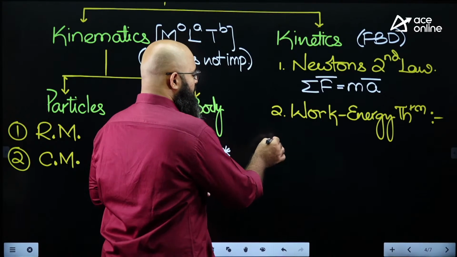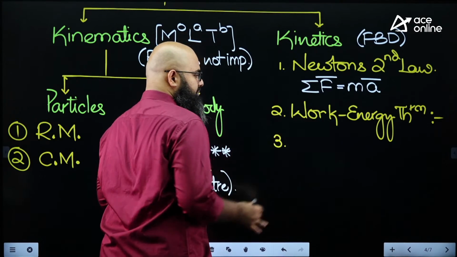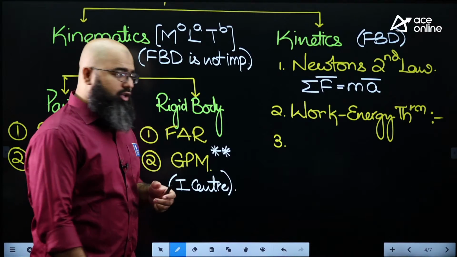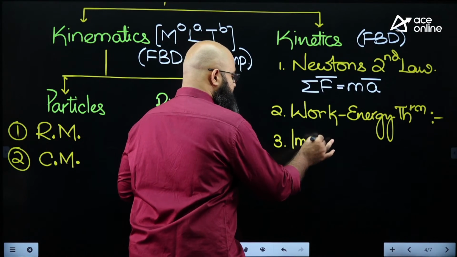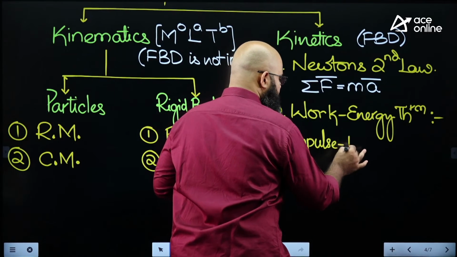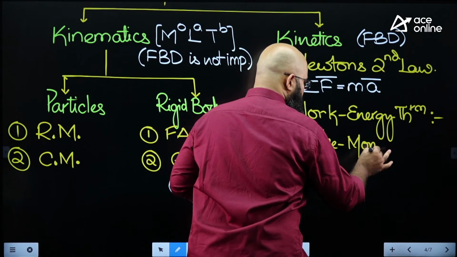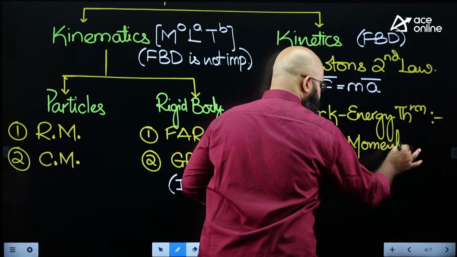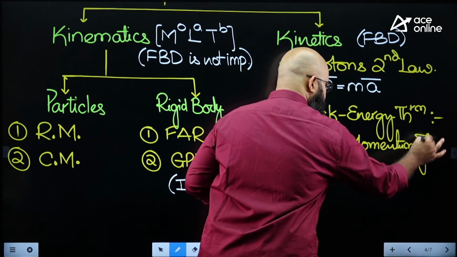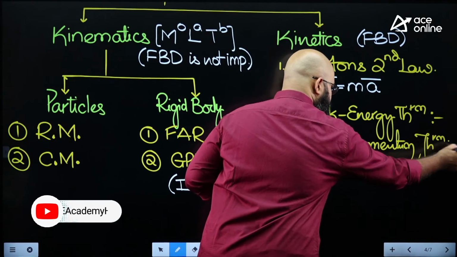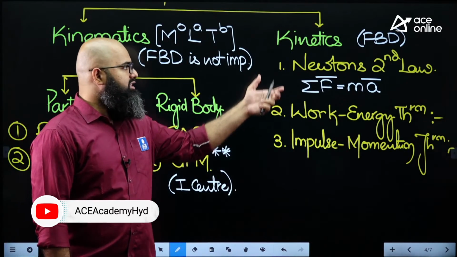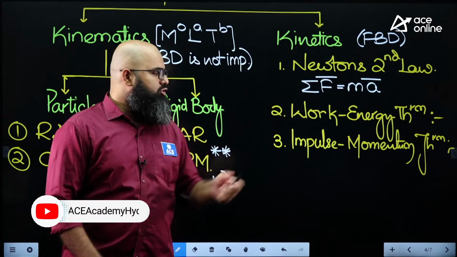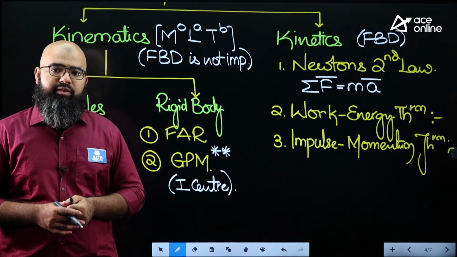The third method: sometimes even the work energy theorem is not very helpful for you. So you'll have to go for something called the impulse momentum theorem. So the third method we have, an alternate method in place of Newton's second law, is to deal with the concept of the impulse momentum theorem.